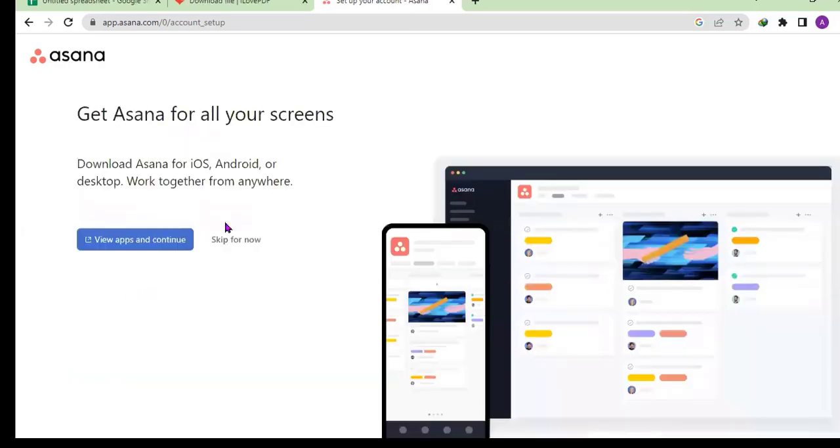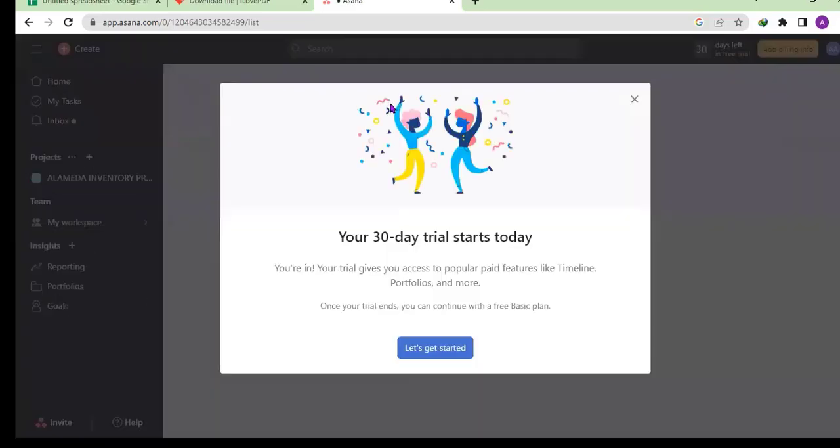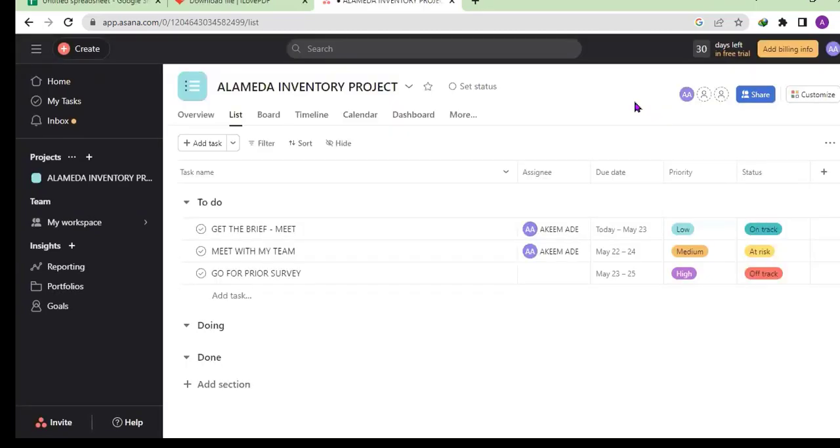Get Asana scripts for now? Don't need that for now. Okay, so we've just put some things there, and this is the interface. Your 30 days trial starts today. We don't need 30 days. I want to use free forever.